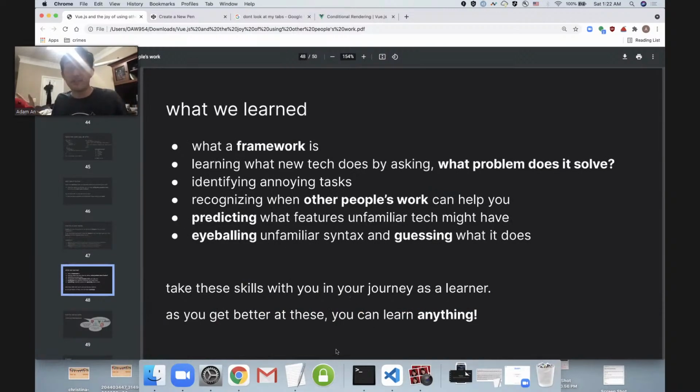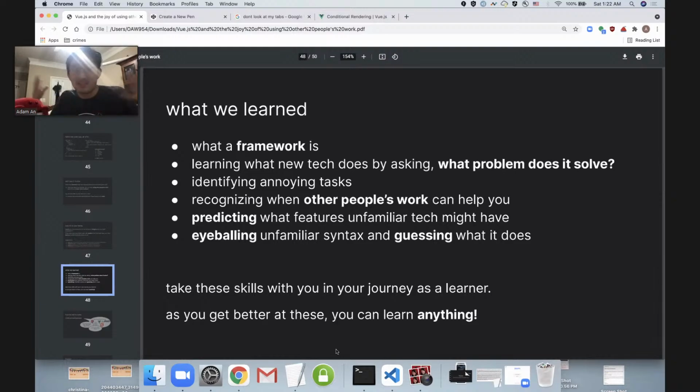But yeah, we actually learned a lot of Vue today, but more broadly, let's take stock of what we've learned about learning. We learned what a framework is. Remember, it is anything that helps us solve annoying tasks. We learned how to quickly get the gist of what new technology does by asking, what problem does it solve? And going from there. We learned both how to identify tasks that are super annoying, where we don't want to do it ourselves.